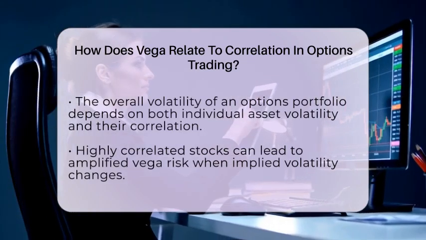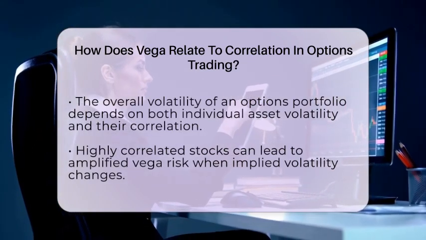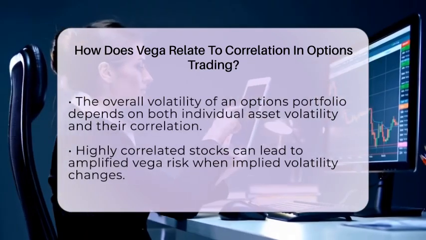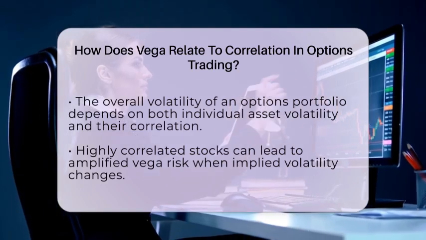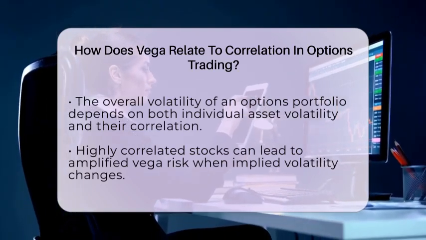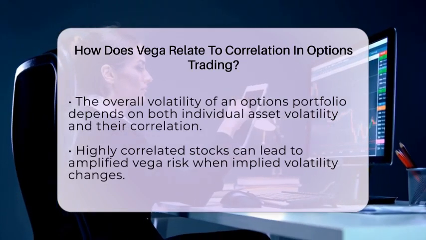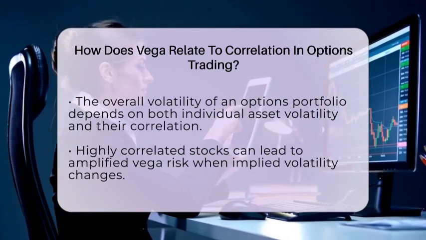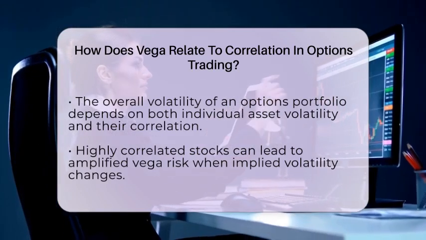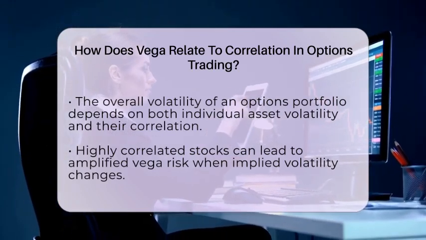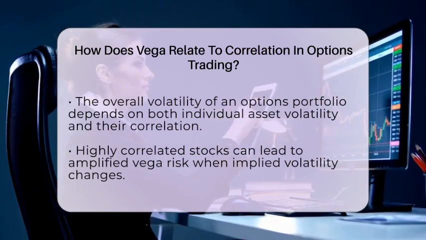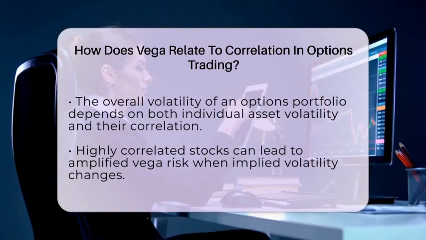Now, how does this all tie into risk management? When you manage a portfolio with multiple options, you need to be aware of how correlation affects your overall Vega exposure. If the correlation between your assets changes, it can alter the expected combined volatility. This means you may need to adjust your positions to manage your Vega risk effectively.